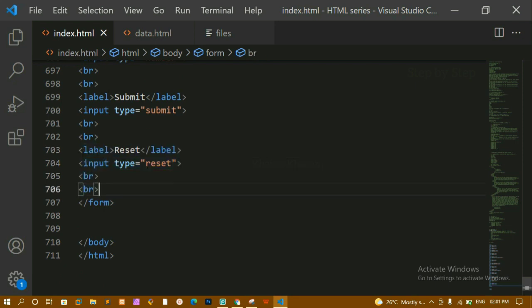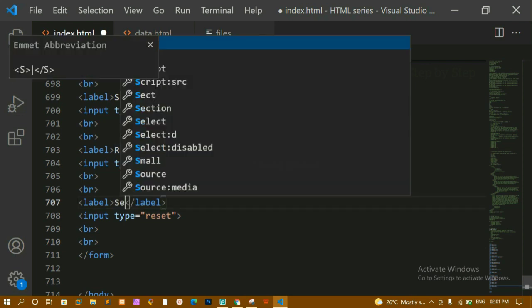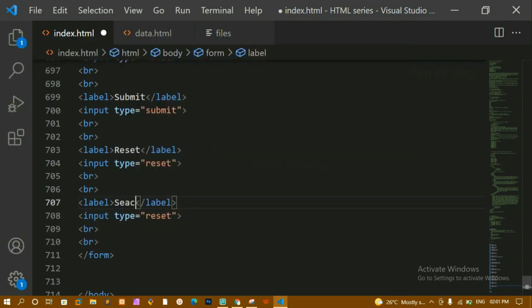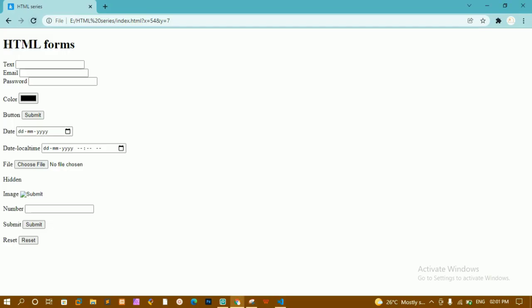I'll just copy this and here I'm going to paste and here I'll be writing search. And here type is equal to search. I'll save this, I'll refresh this one. Now you can see for the search box we can just write that one, and whenever I click on this cancel, it will get cancelled.